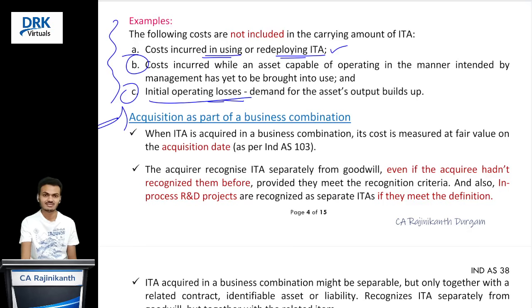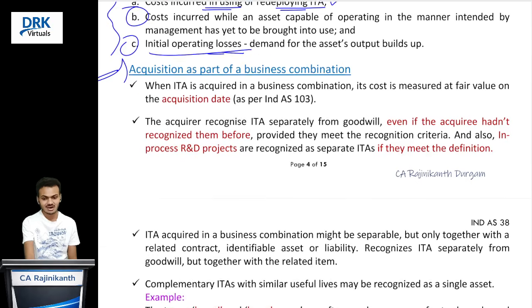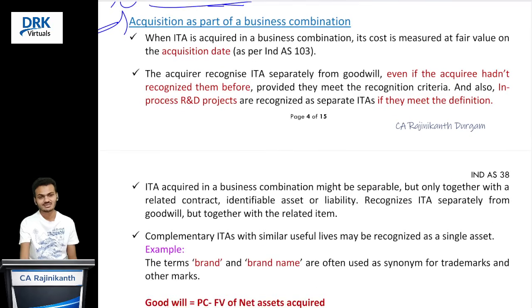I hope you are clear with this. Correct? So with this, our discussion, one more point is there. Suppose Y Limited is having some complementary assets like brand name, trademark, logo. Complementary assets mean they work together to generate the economic benefits for the company. So here, brand name, trademark, logo basically work for one objective only, correct?